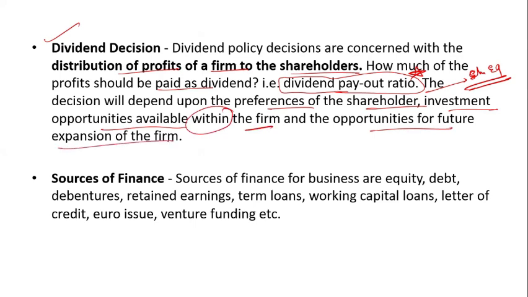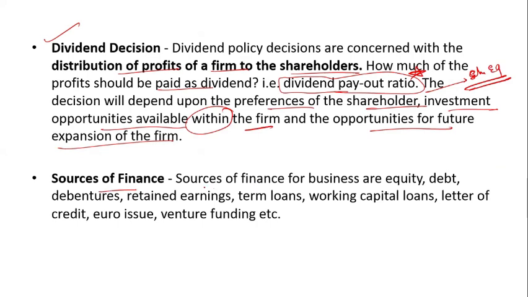So ultimately, the dividend payout ratio is declared by the company, and on the basis of that, shareholders find the opportunity within the company, not for today's expansion, but for the future expansion of the firm.